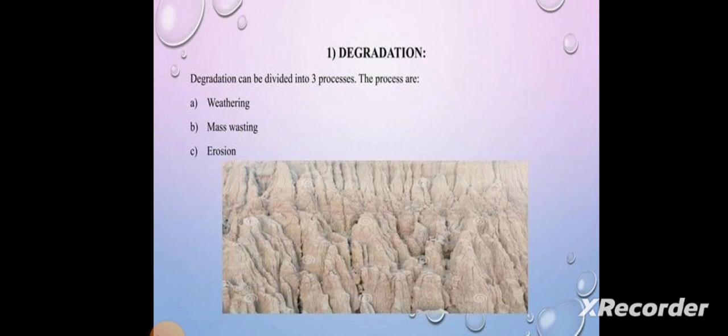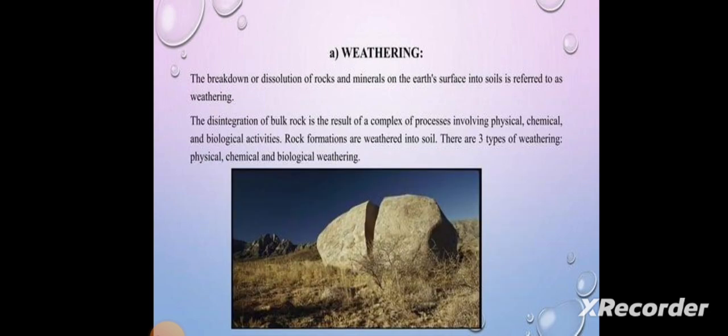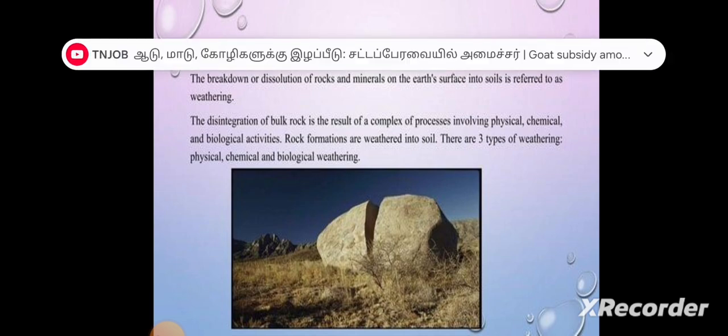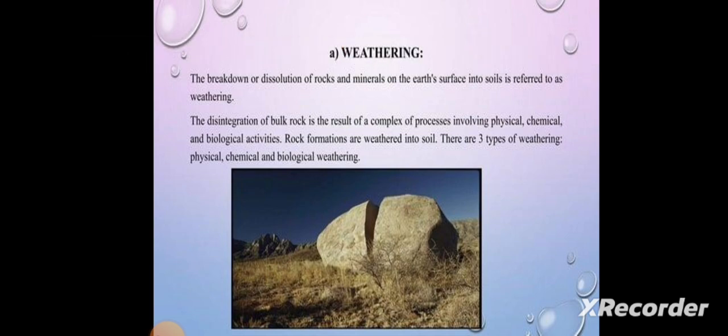Degradation. Degradation can be divided into three processes. The processes are weathering, mass wasting, erosion. Weathering. The breakdown or dissolution of rocks and minerals on the earth's surface into soil is referred to as weathering. It is the disintegration of bulk rock as a result of a complex of processes involving physical, chemical and biological activities. Rock formations are weathered into soil.